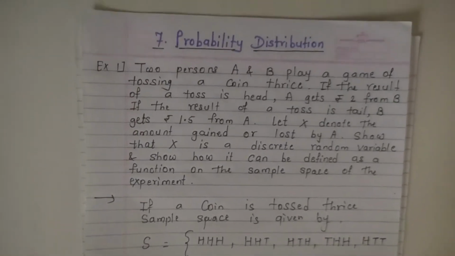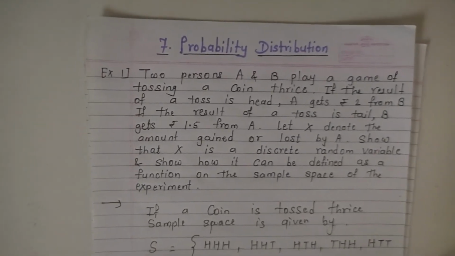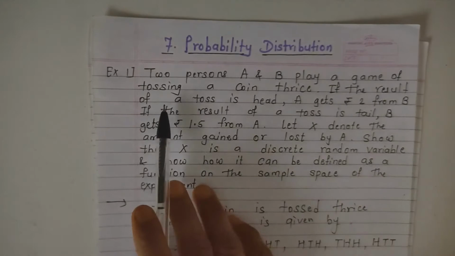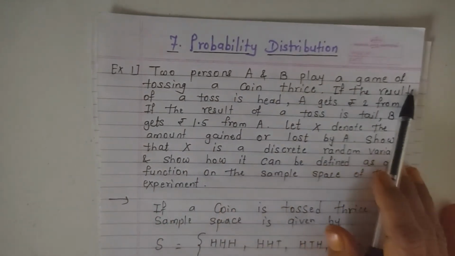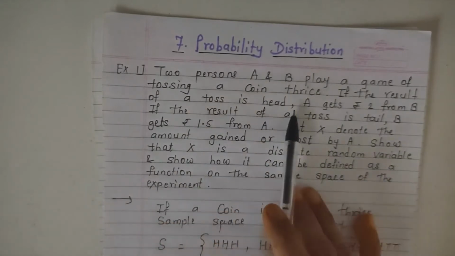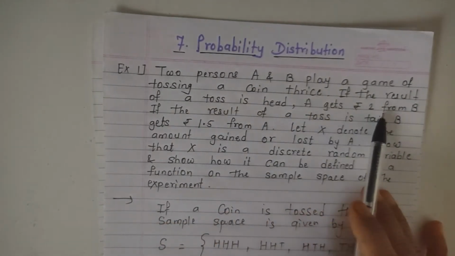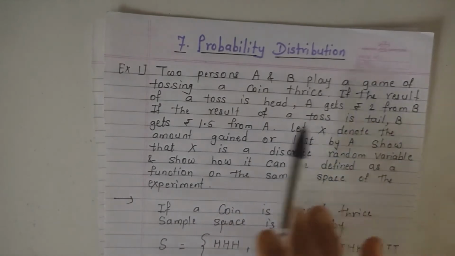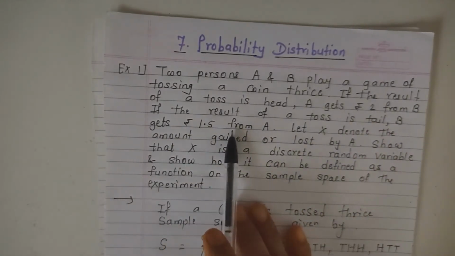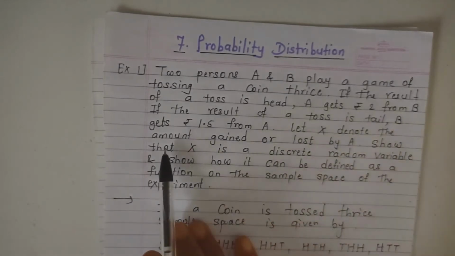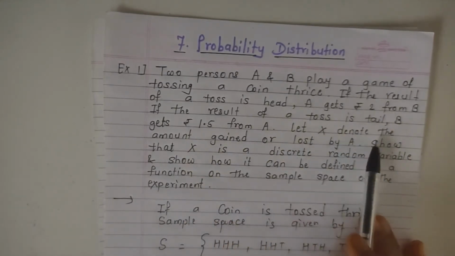Students, in this video we are going to solve the next example on probability distribution. So see the first example. Two persons A and B play a game of tossing a coin thrice. If the result of a toss is head, A gets rupees 2 from B. If the result of a toss is tail, B gets rupees 1.5 from A.